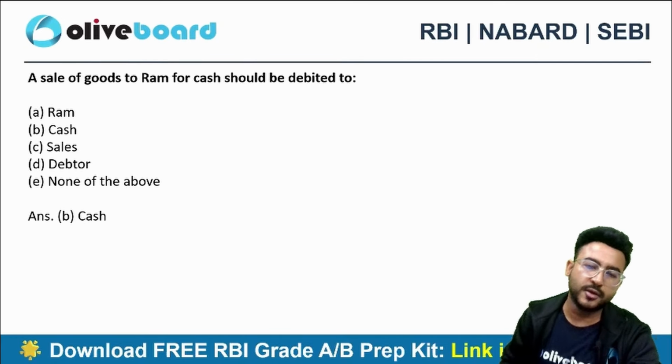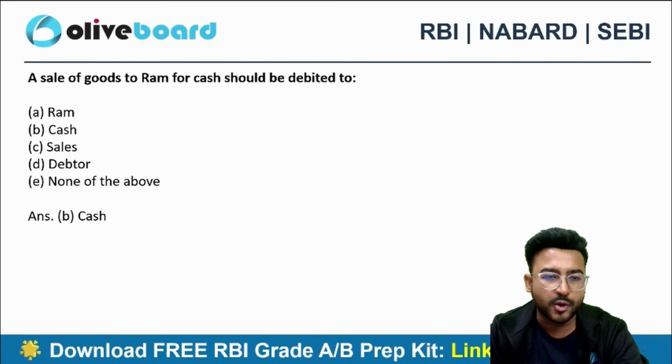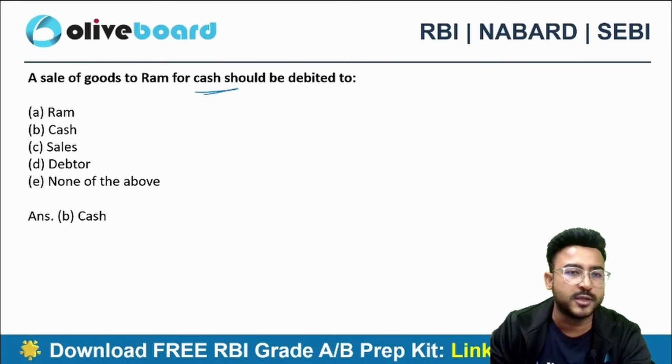Cash account, right? Don't debit Ram account, we will debit cash account because we have sold the goods to Ram